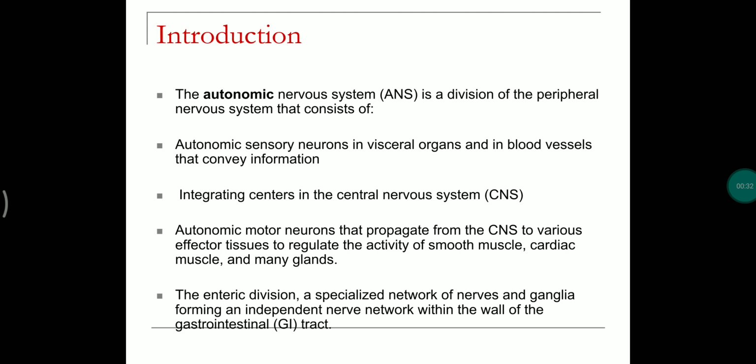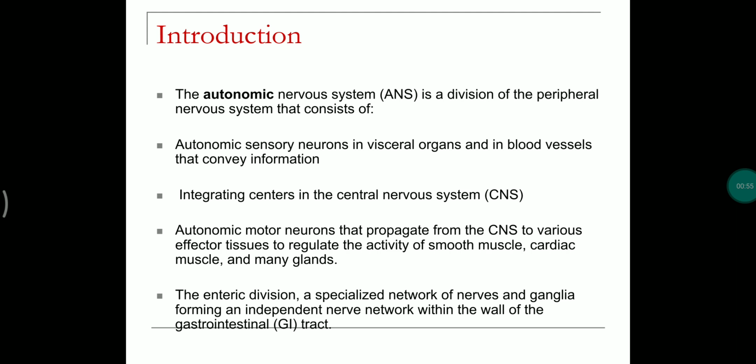Coming to the introduction to the autonomic nervous system, it is a division of the peripheral nervous system which consists of autonomic sensory neurons, integrating centers, and autonomic motor neurons. These are the divisions present in the autonomic nervous system.